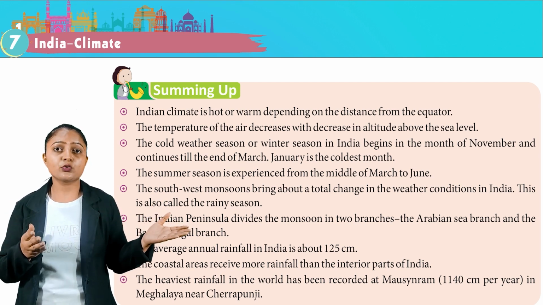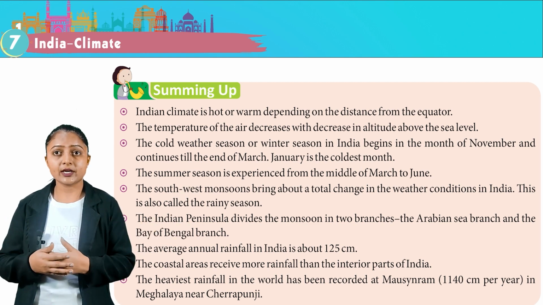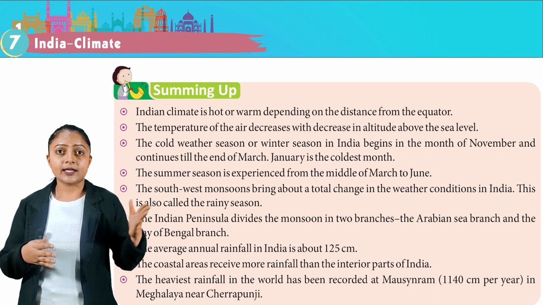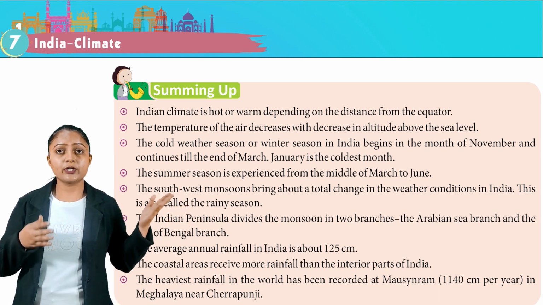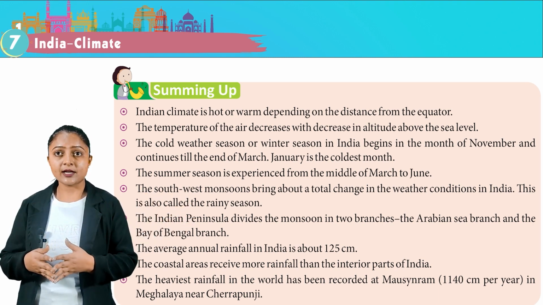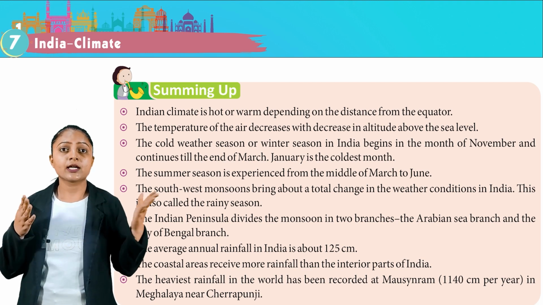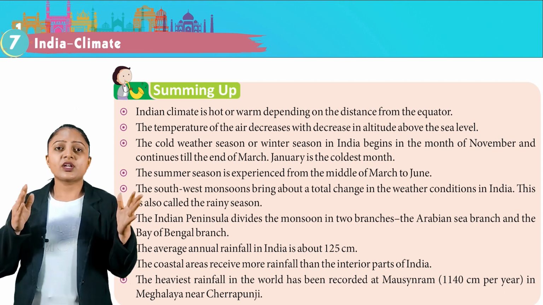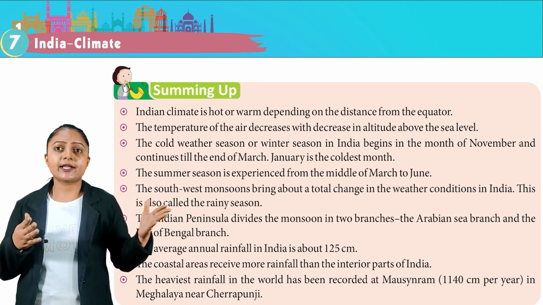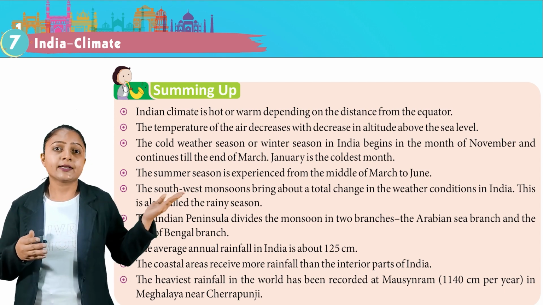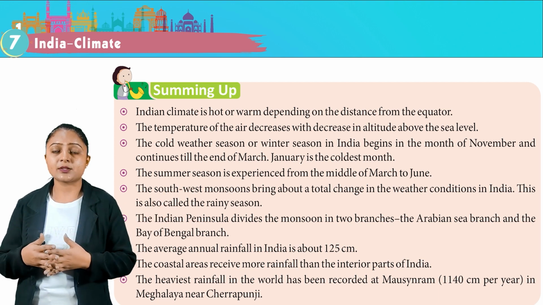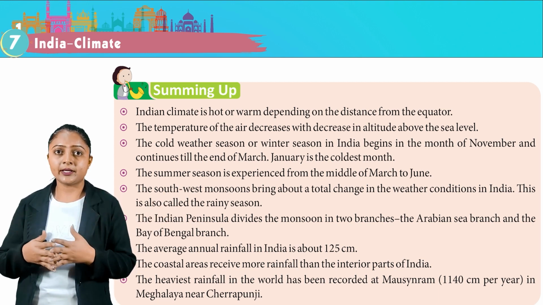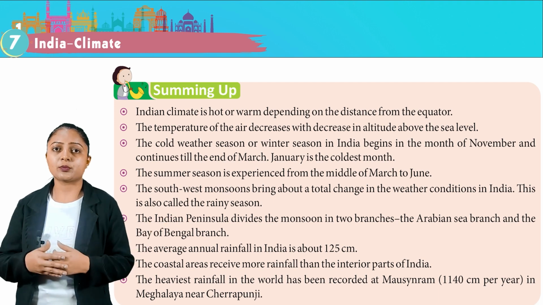The southwest monsoon brings about a total change in the weather conditions in India. This is called the rainy season. The Indian peninsula divides the monsoon in two branches, the Arabian Sea branch and the Bay of Bengal branch. The average rainfall in India is about 125 cm. The coastal areas receive more rainfall than the interior parts of India. The heaviest rainfall in the world has been recorded at Mawsynram, 1140 cm per year, in Meghalaya near Cherrapunji.